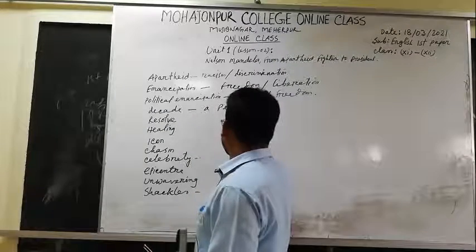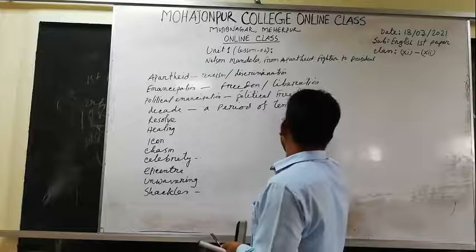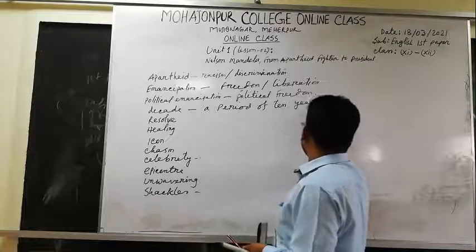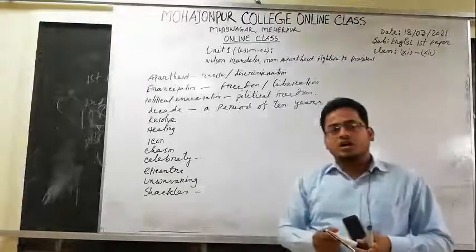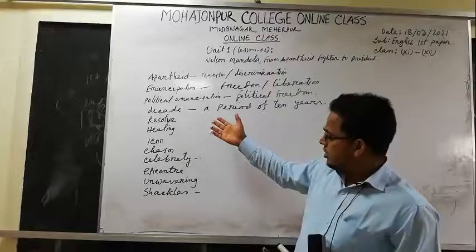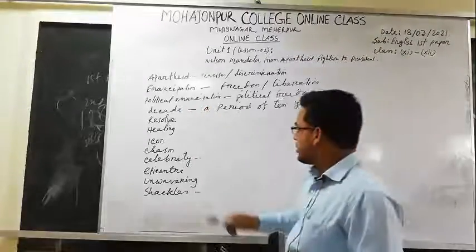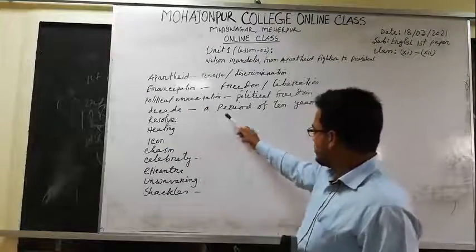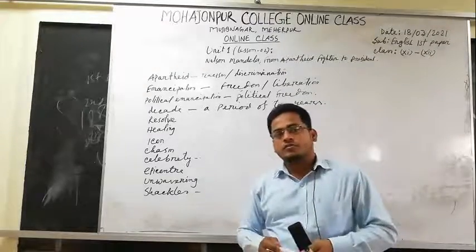A period of 10 years is called a decade. So what does the word decade stand for? Decade stands for a period of 10 years, or a duration of 10 years.